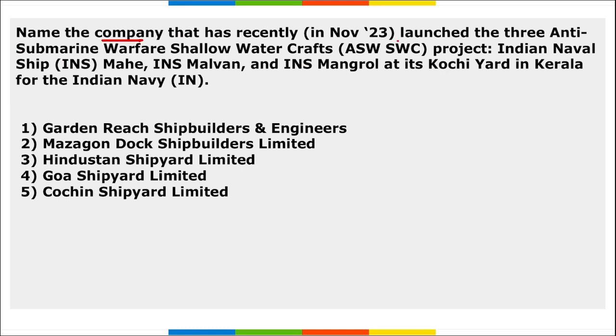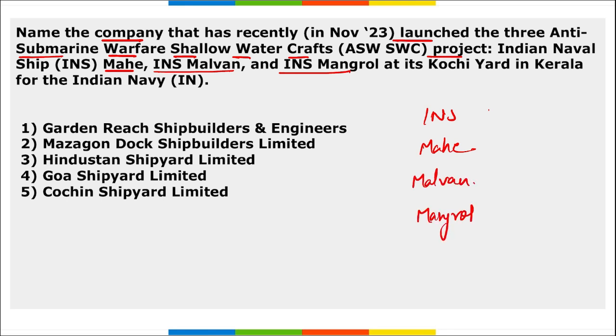Next, name the company that recently launched the 3 anti-submarine warfare shallow watercraft project, that is INS Mahi, INS Malvan and INS Mangalore. So 3 INS: Mahi, Malvan and Mangalore. These are the 3 INS. They were recently launched by which company? They were launched by Cochin Shipyard Limited. Correct? And they were launched at Kochi Yard, that is in Kerala. They were launched for Indian Navy.